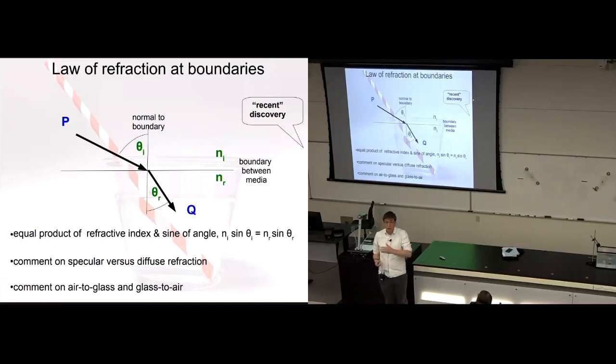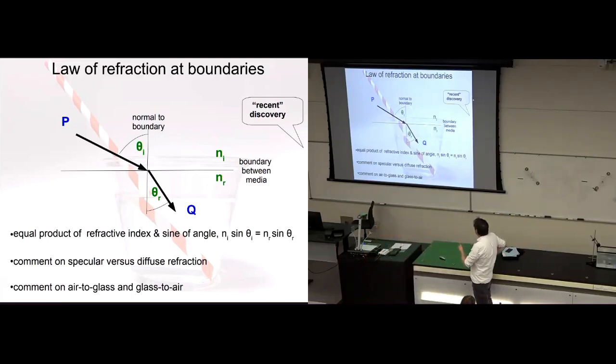So if light travels from air to water, then in general the light ray is bent as it travels from air to water, and that's called refraction. If light travels from water to air, the other direction, then in general that light ray is deflected as it travels from water to air. And that's called refraction. If light travels from air to glass or glass to air, that also involves refraction, bending of the light rays. So the law of refraction is a law about how much the light rays get deflected or bent when they travel from one material to another, and those materials could be air, water, glass, ice, and so forth.